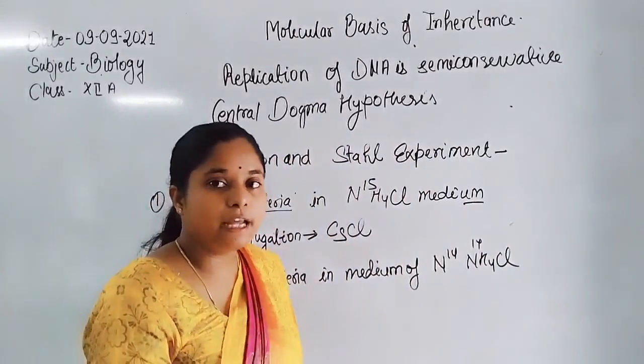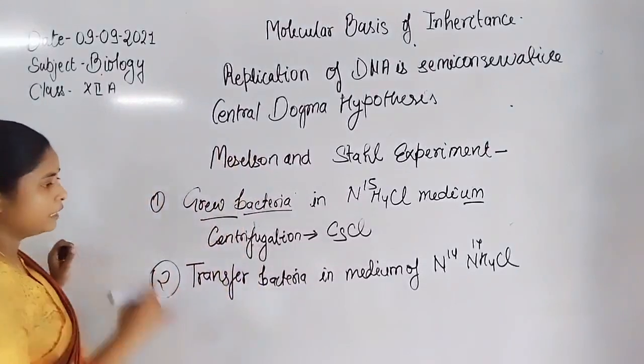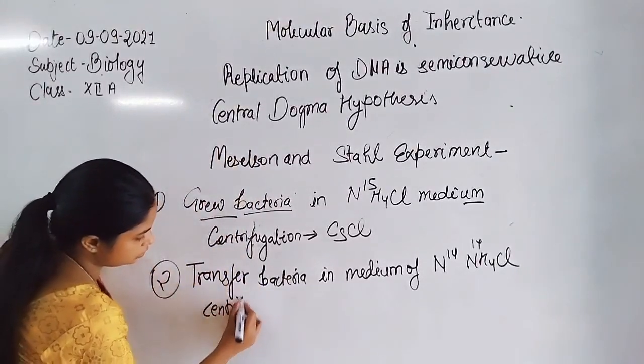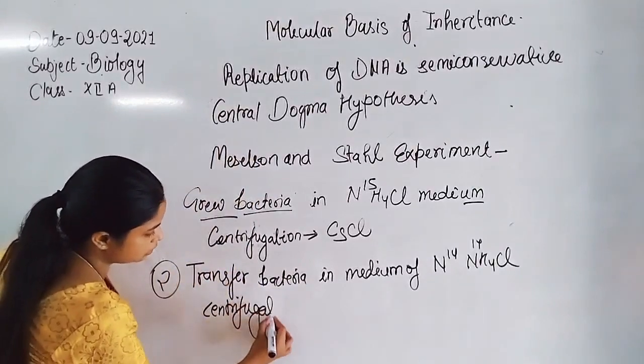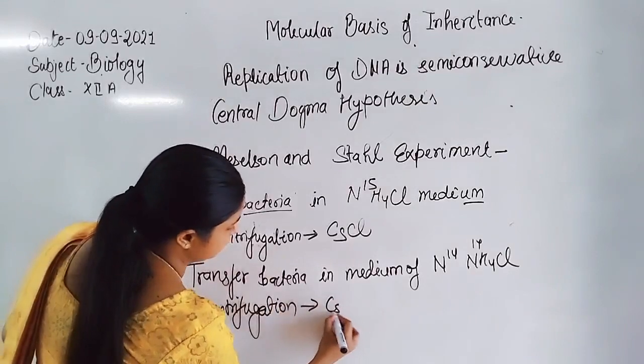So what happened during the experiment? Then again centrifugation was done by the scientist, through cesium chloride.